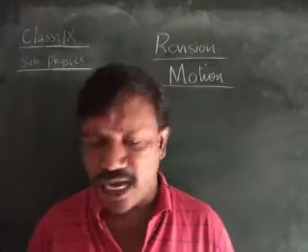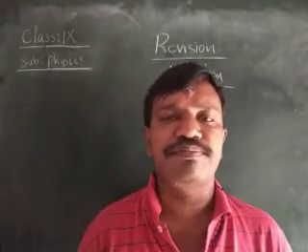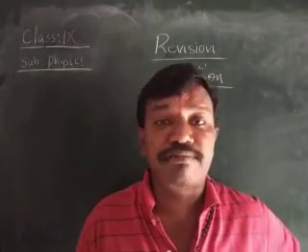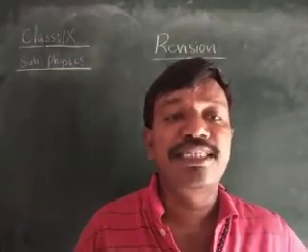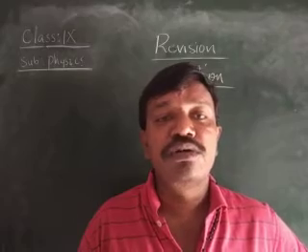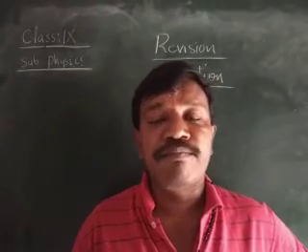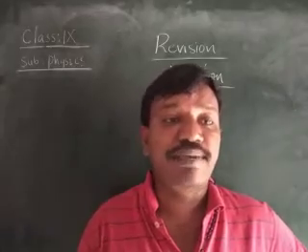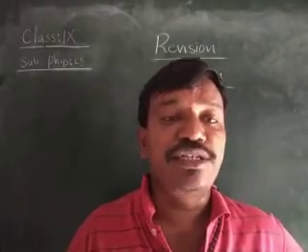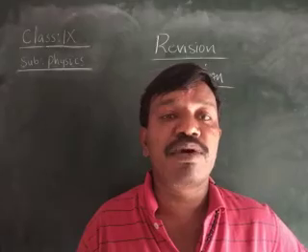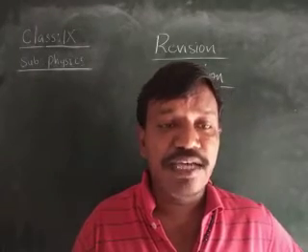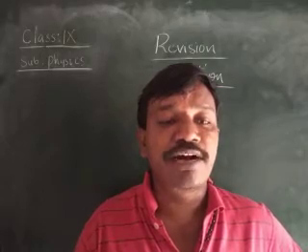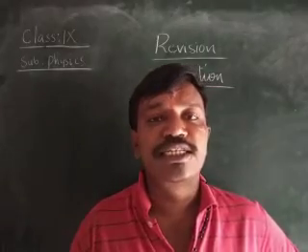Distance is a scalar quantity, displacement is a vector quantity. The units of distance and displacement are the same, meter. The actual or total path covered by a body is called the distance, whereas the shortest path covered by a body, or the distance between the initial and the final position of a body, is called the displacement.